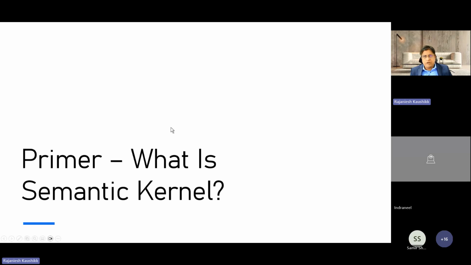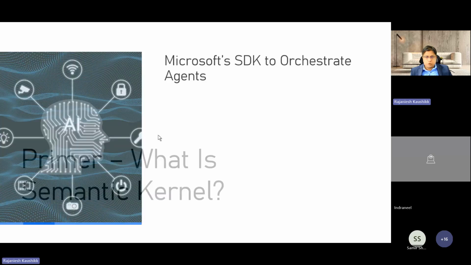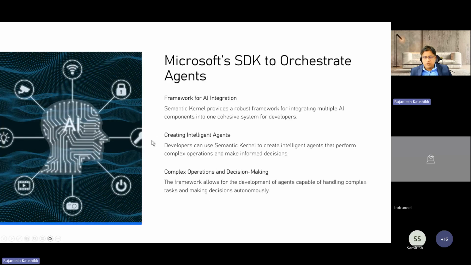These are the essential components, and this is one of the very important frameworks. If I talk about the comparison of semantic kernel with other frameworks, you will be surprised that this framework is quite popular. Okay. So now you understand why you need to learn semantic kernel. But now you might be thinking, okay, this is semantic kernel, a framework for various AI components. Now, what can I do with this, right?